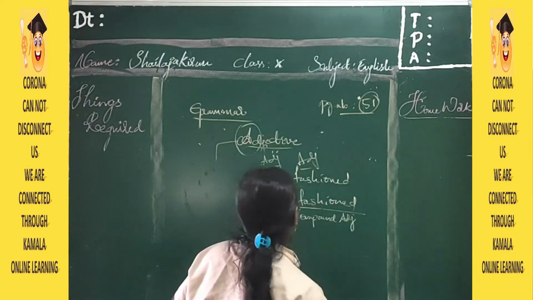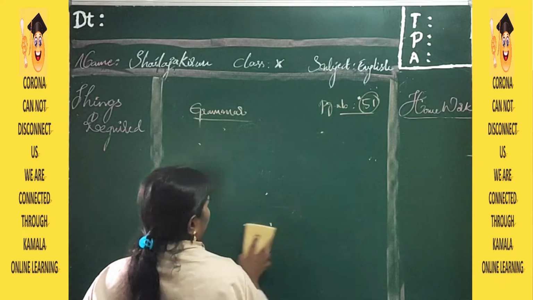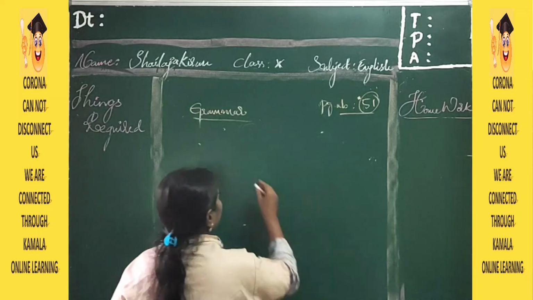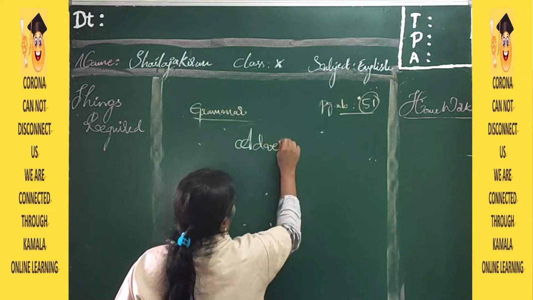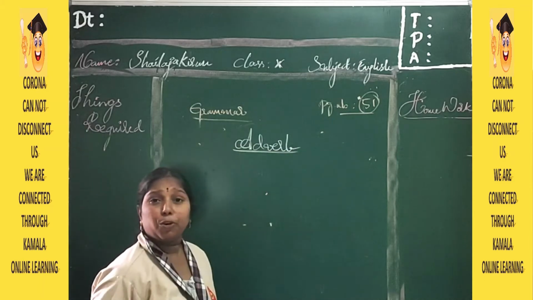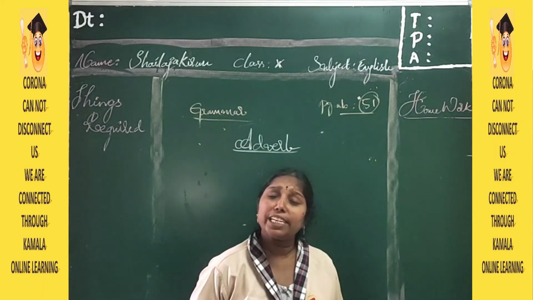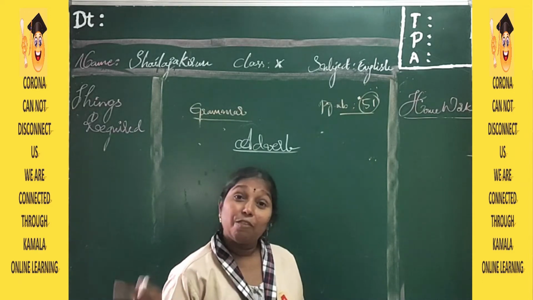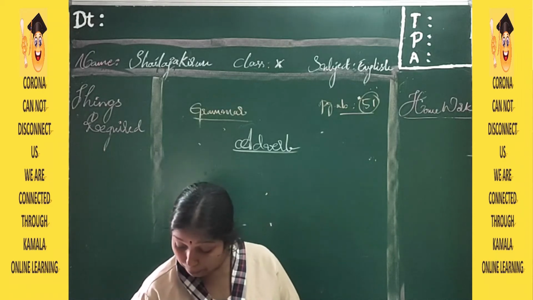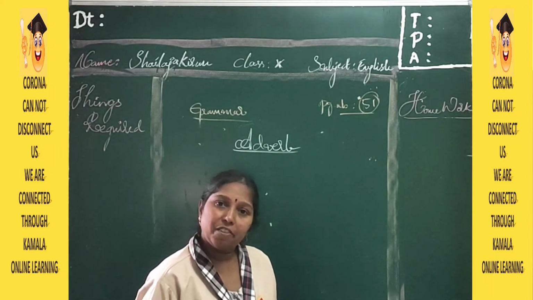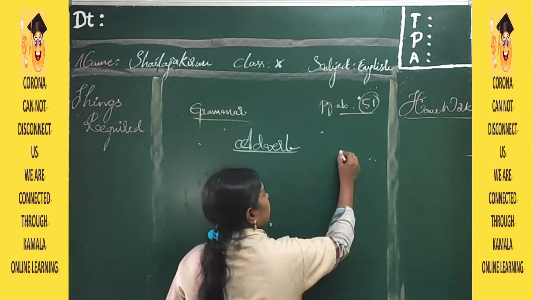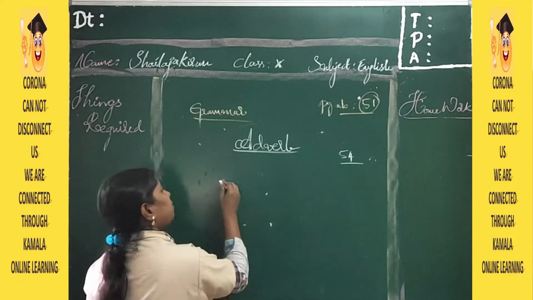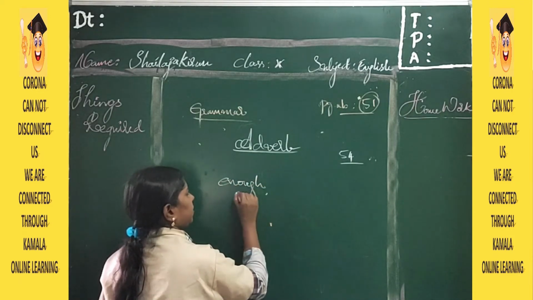Topic: adverb. Adjective told us about noun and pronoun, one of the parts of speech, right? One more part of speech you also have. Page number 54, you have one more grammar bit, that is adverb. Only one word, students. That is enough.